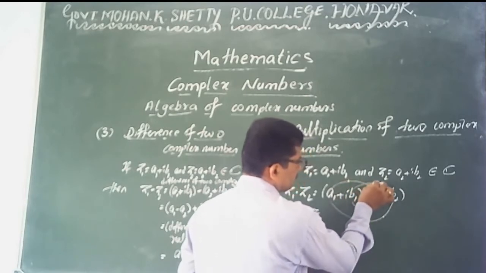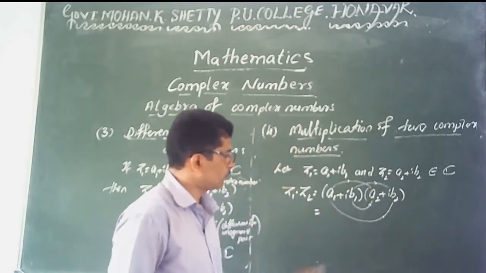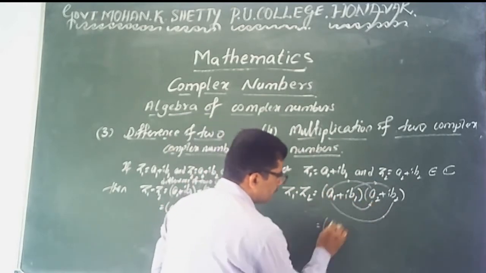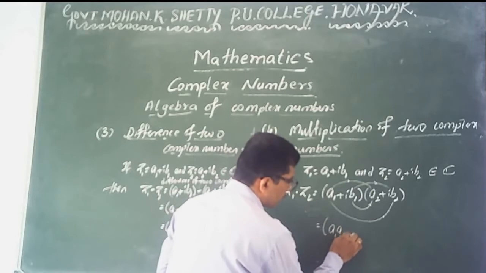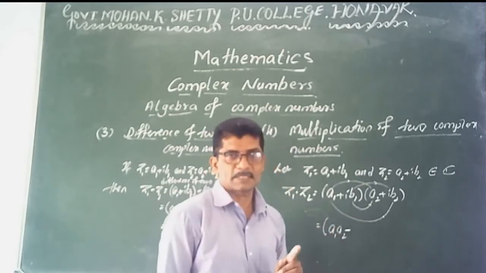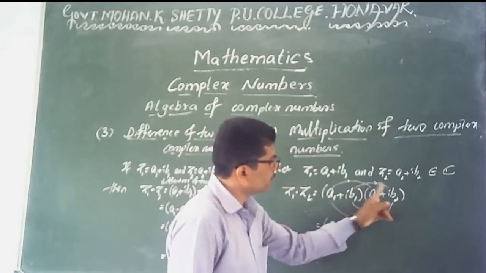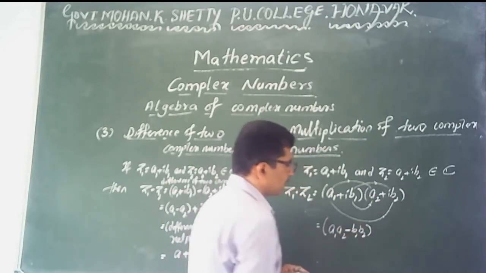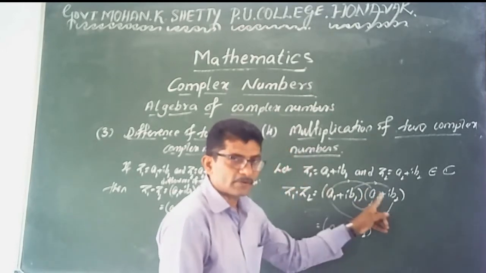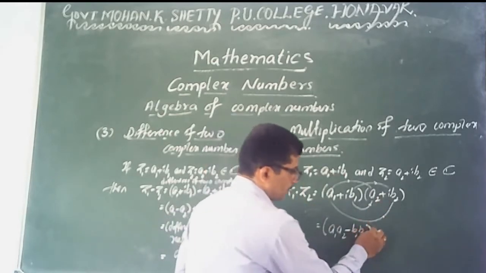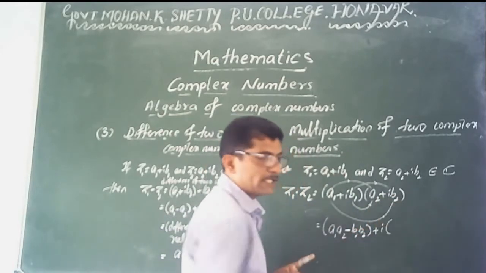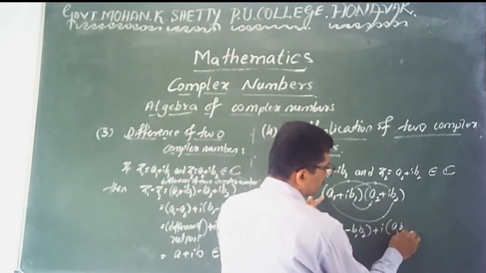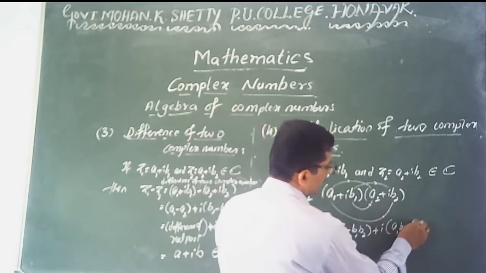It is clear? Just remember the rule. Its real part is always real into real, a1 into a2 minus sign, not plus sign, minus sign, b1 into b2. It is the real part of the product of two complex numbers. Plus I into imaginary part is real into imaginary, a1 b2 plus b1 a2.